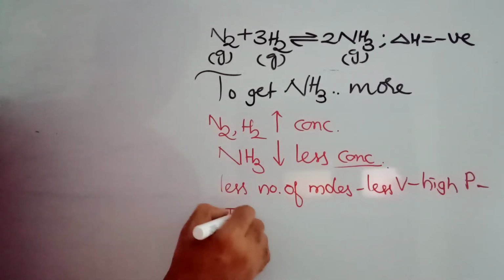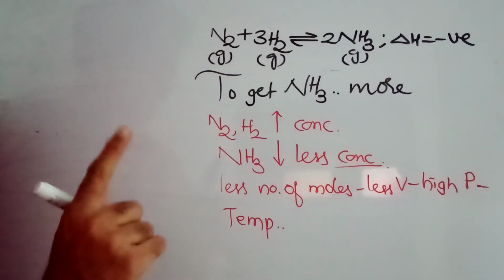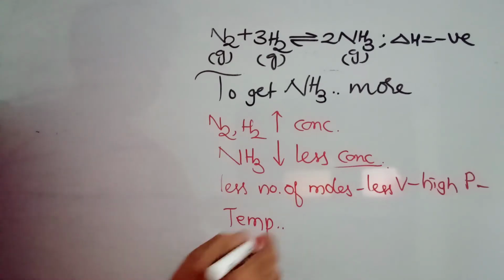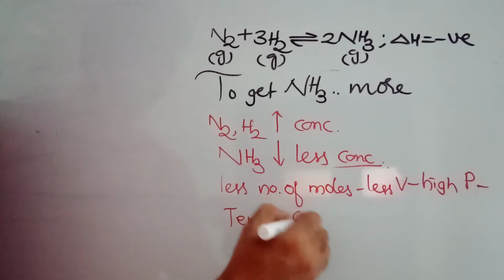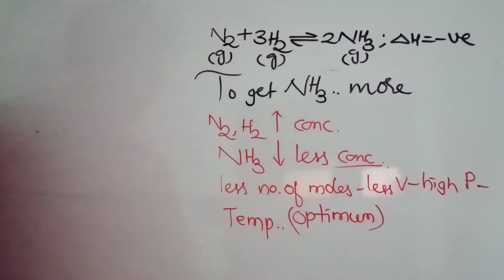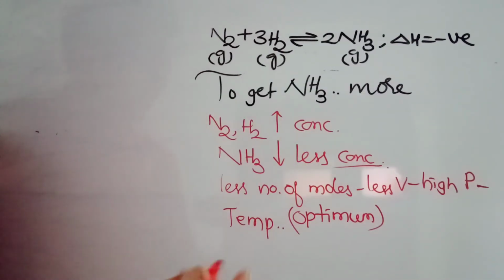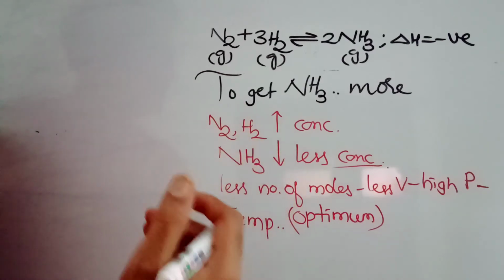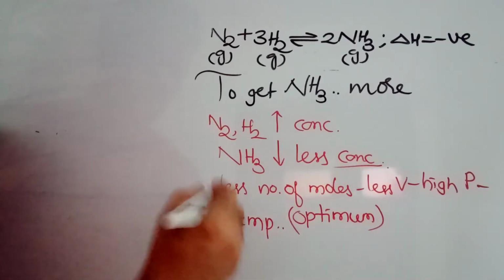Then temperature. The forward reaction is exothermic, so low temperature is good according to the condition. But at very low temperatures, the reaction will be very slow. So we use optimum temperatures, or you can say normal temperatures. According to Le Chatelier's principle, the temperature should be low only, because the forward reaction is exothermic. But practically, to start a reaction we need some activation energy, and for that a minimum temperature is required.